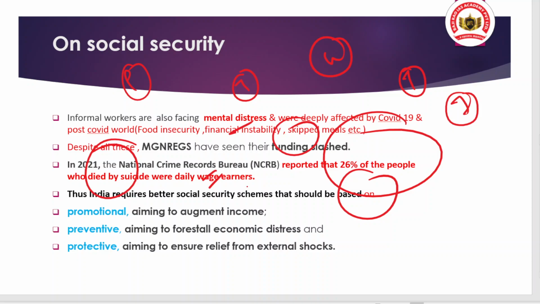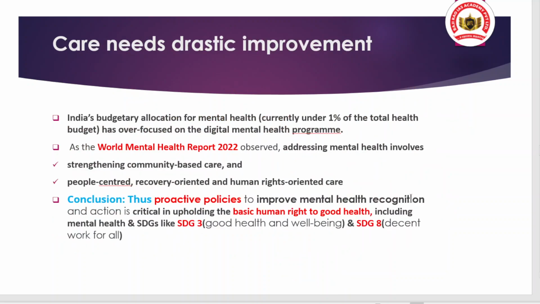And protective, aiming to ensure relief from external shocks, like we have seen in the case of COVID-19. Okay. And in the future there may be another pandemic, who knows, because of the various dynamics we are seeing in climate change and biodiversity loss and deforestation and many more things. So care needs to have a drastic improvement.